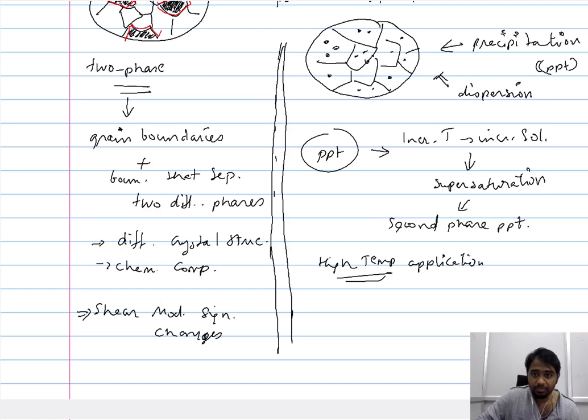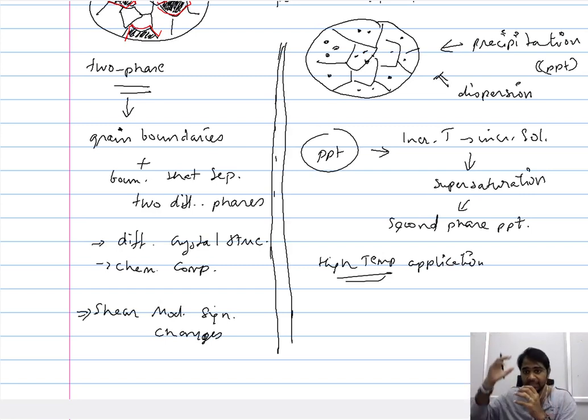When we are devising a microstructure through precipitation, that is, through increasing the temperature and then reducing the temperature, we must be very careful that the temperature at which the material is operational should be significantly different from the temperature at which these precipitates dissolve, because the whole approach of bringing about this precipitate is by increasing its solubility at high temperature.